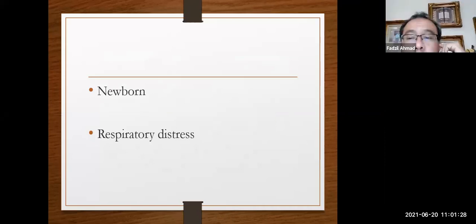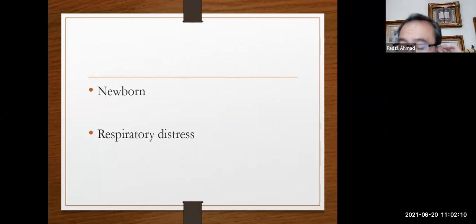So the key here is that one is newborn, another one is the respiratory distress. So we're talking about newborn, I mean that just been born. Talking about neonate, I mean that less than 4 weeks, between 0 to 4 weeks of life. We're talking about the infant will be less than 1 year, 0 to 1 year of life. That's what you mean by that. Newborn just been born. Respiratory distress, I think you all know. Difficulty in breathing.